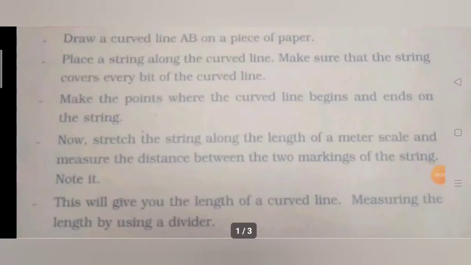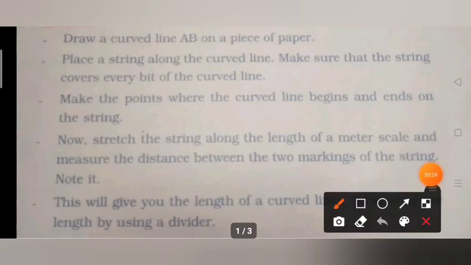Now the detailed answer. The methods employed to find the length of a curved line. There are two methods employed. We are going to focus on the first method. The first method is to draw a curved line AB on a piece of paper. Then place a string along the curved line.